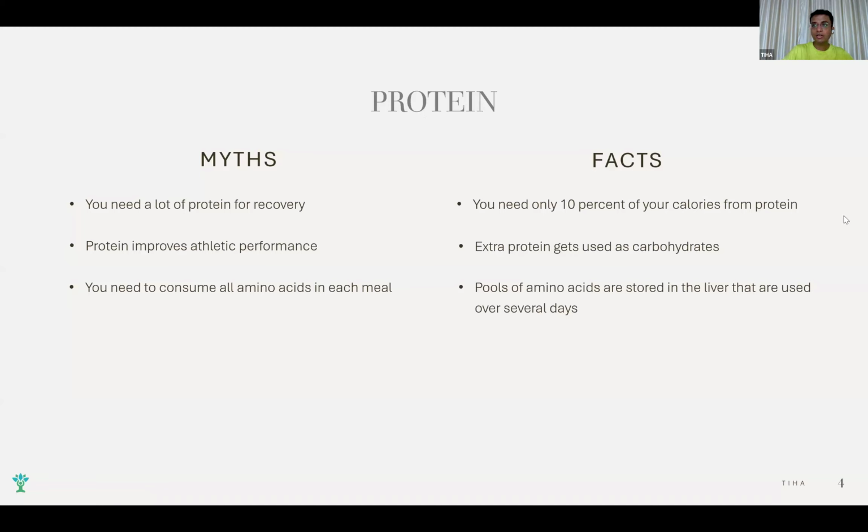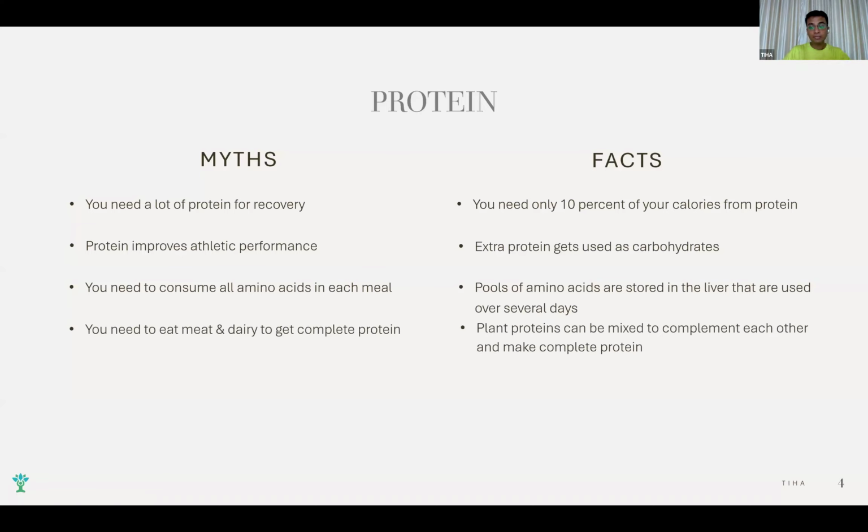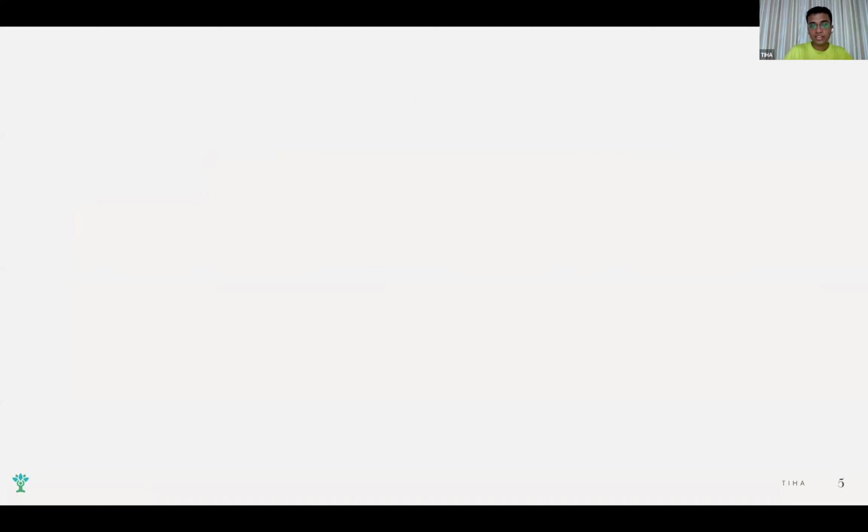If they eat a complete well-rounded balanced diet, they 100% will get all the protein that they need. जैसे मैंने बोला, एक अगेन एक मिथ है, you need to eat meat and dairy. So plant protein can be mixed to complement each other and make complete protein. This is a very important point to understand, and this will save you a lot. कैसे आपको बचाएगा आप देखिए आप.